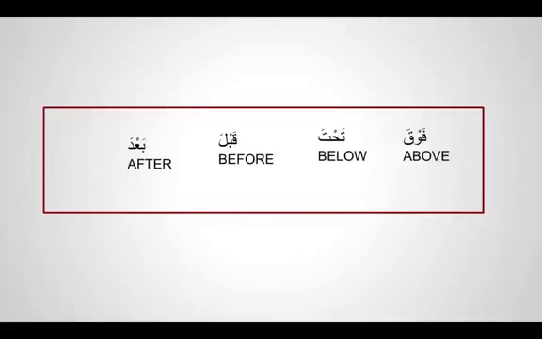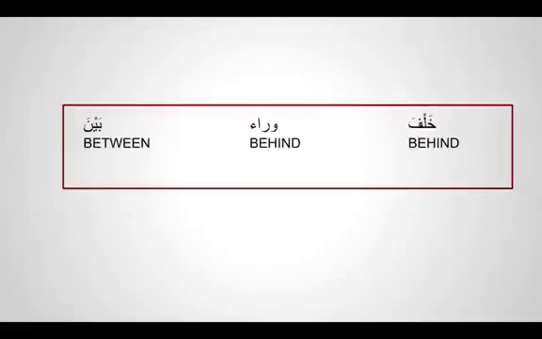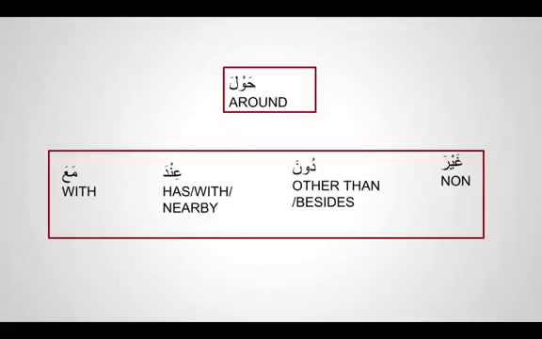So let's see. These are places. It's like fawqa. Fawqa means above. Tahta means below. Qabla means before. Ba'da means after. Khalfa is behind. Wara'a also means behind, so there are two words for behind: one is khalfa and one is wara'a. And bayna means between. Then we got hawla.